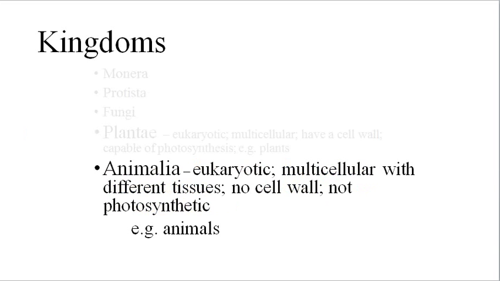The last kingdom we'll discuss is the kingdom Animalia. All animals, including humans, belong to this kingdom. They're eukaryotic, multicellular, tissue differentiation is obvious, but they don't have a cell wall, and none of them can do photosynthesis.